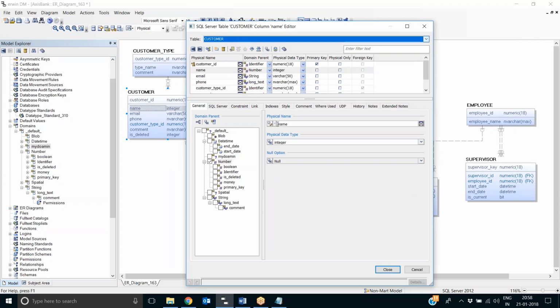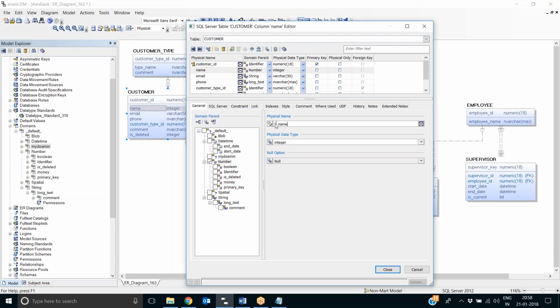Right now it is showing the physical name. Earlier it was percentage att name because it was taken from the logical side, and right now it is not taking from the logical side. Here you will also find the pencil icon appears. This icon, the small two rectangles with a line, indicates inheriting, and this pencil icon indicates that it is overridden. It's very small, so you may not be able to see it clearly.